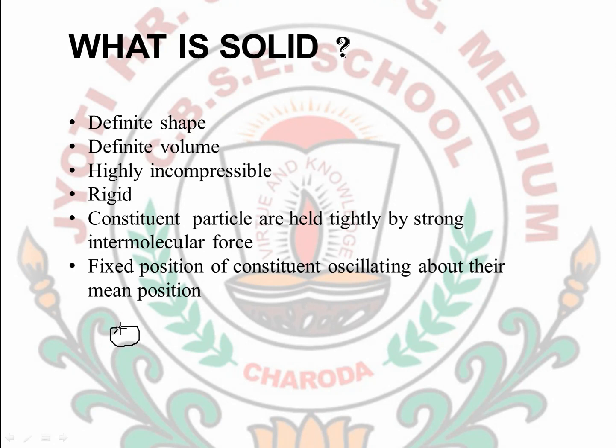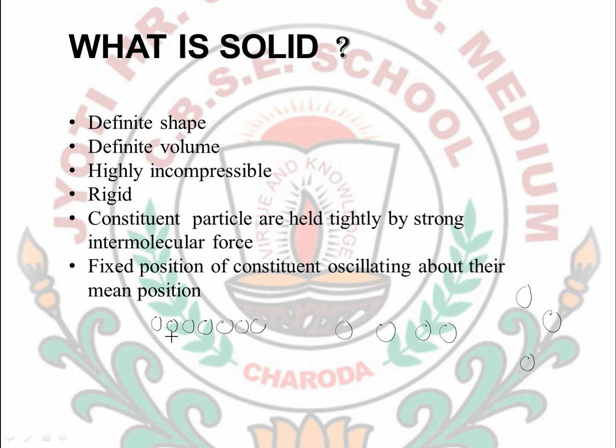all the molecules of a substance, let's say it is a solid, a liquid, or a gas.